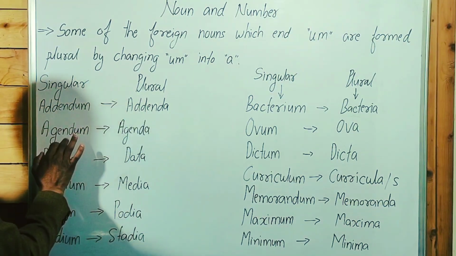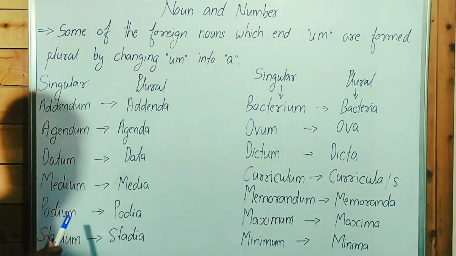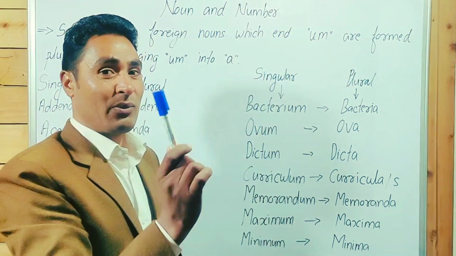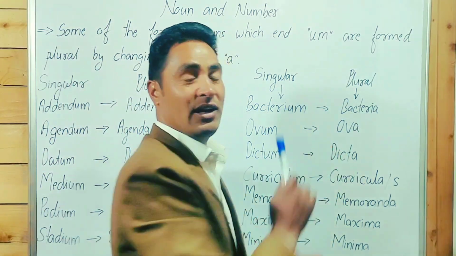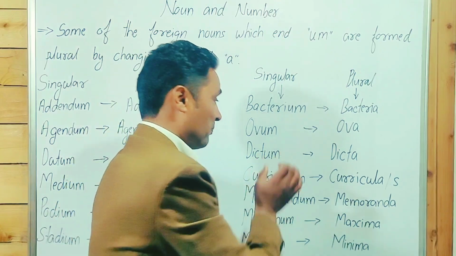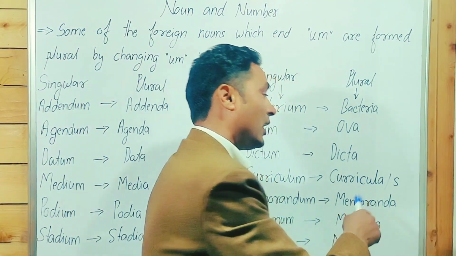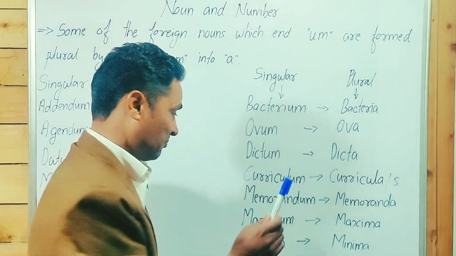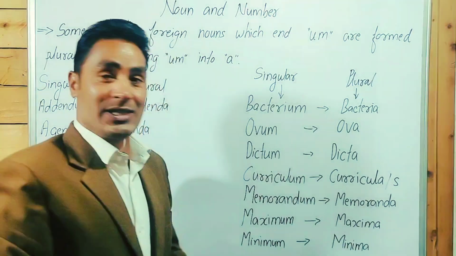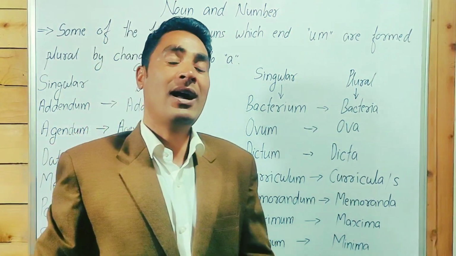Addendum, addenda; agendum, agenda; datum, data; medium, media; podium, podia; stadium, stadia; bacterium, bacteria; ovum, ova; dictum, dicta; curriculum, curricula or curriculums; memorandum, memoranda; maximum, maxima; minimum, minima.